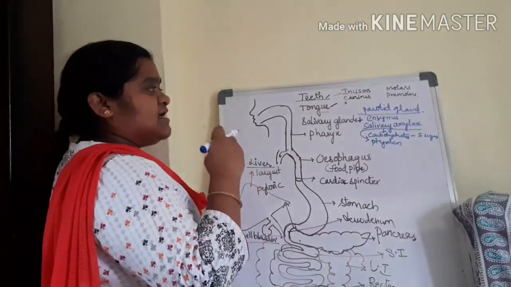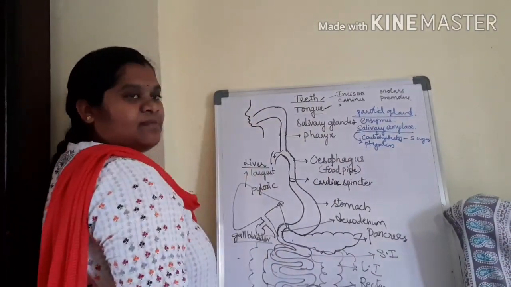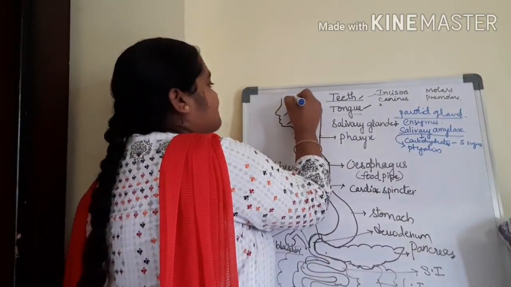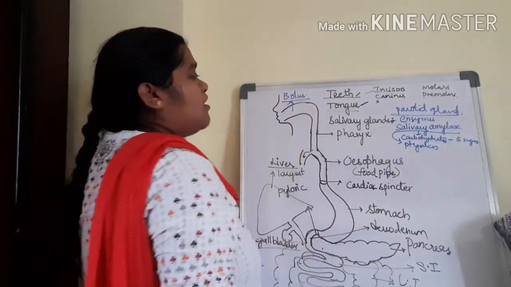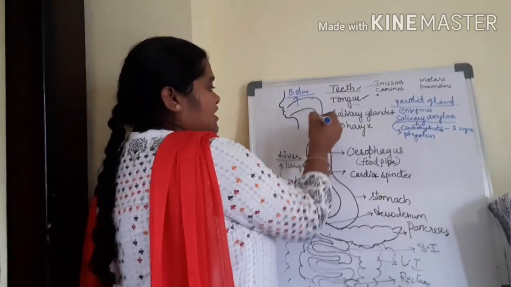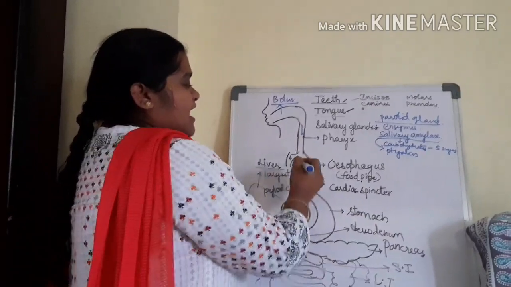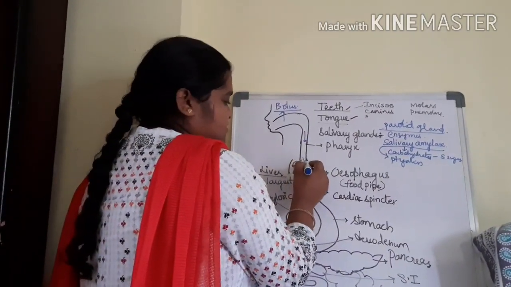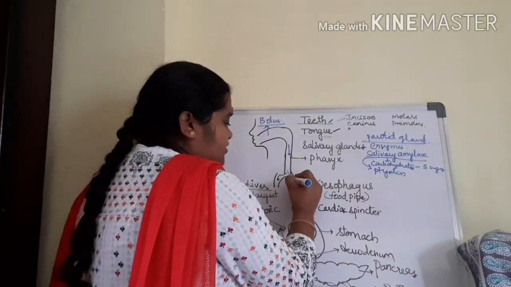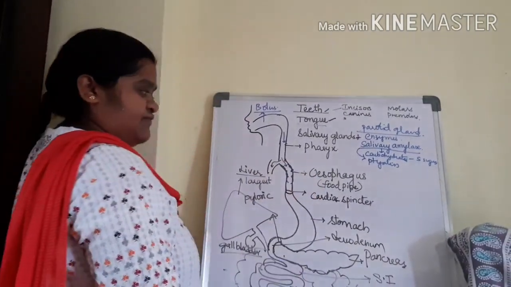So the food in which carbohydrate is digested, the food present in our mouth, has a special name called bolus. And that bolus enters into a common passage for food and air called the pharynx. And when the bolus enters the esophagus, how does the movement of food take place? The movement of food takes place by a wave-like movement in the esophagus.